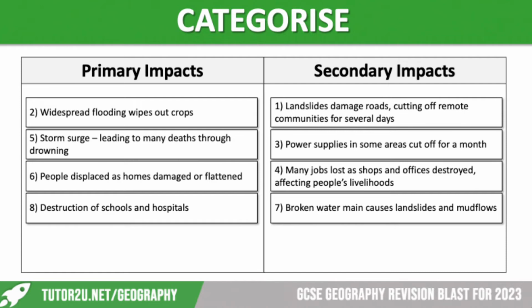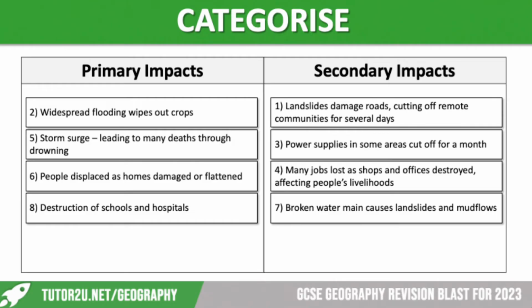In our secondary impacts, we've got things like landslides, damaged roads, cutting off remote communities for several days. Power supplies in some areas are cut off for months. Many jobs lost as shops and offices are destroyed, affecting people's livelihoods. And broken water main causes landslides and mud flows.